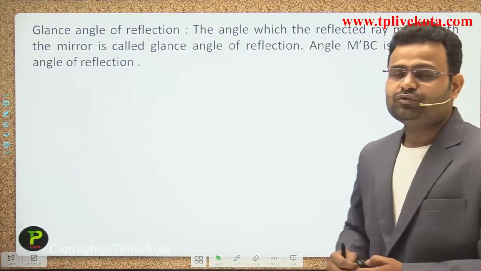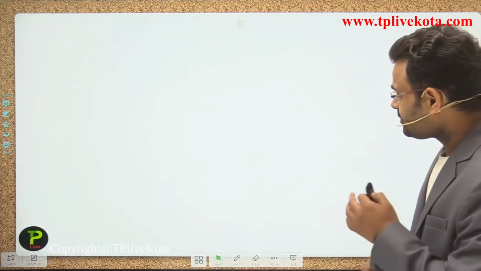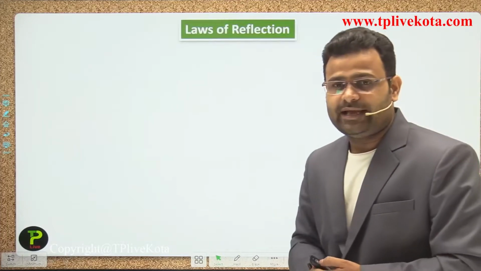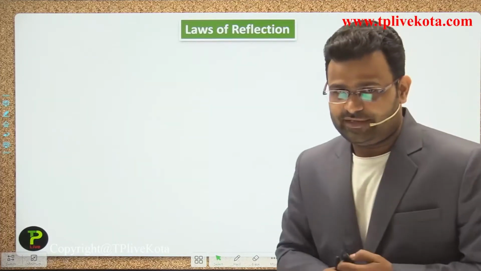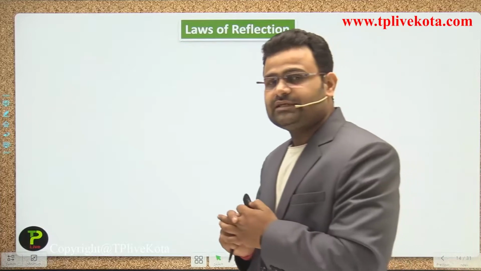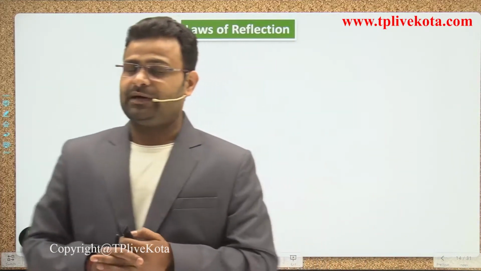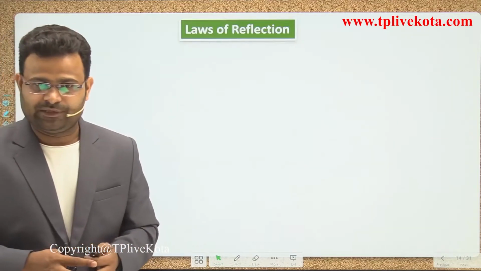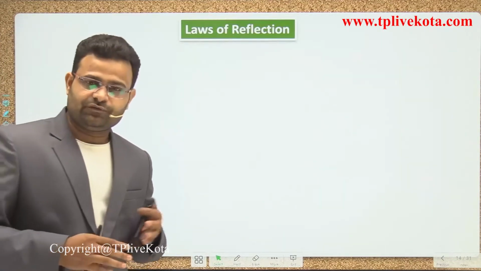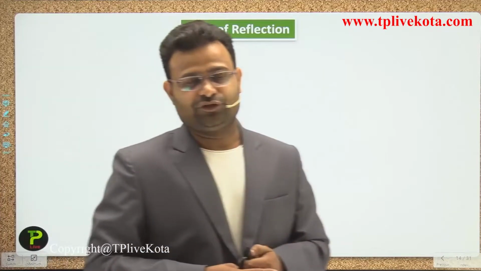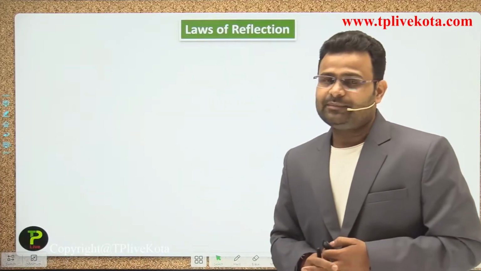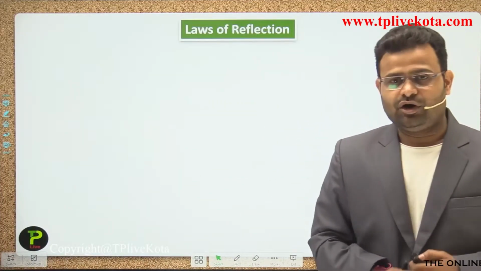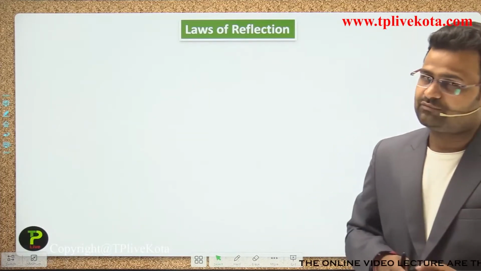Now we move to our second topic. What is the second topic, guys? The law of reflection. The law of reflection gives some parameters. By using those parameters we can find different phenomena, and the position of the image and the size of the image are also determined by using the law of reflection. So that is the use of that law, guys.